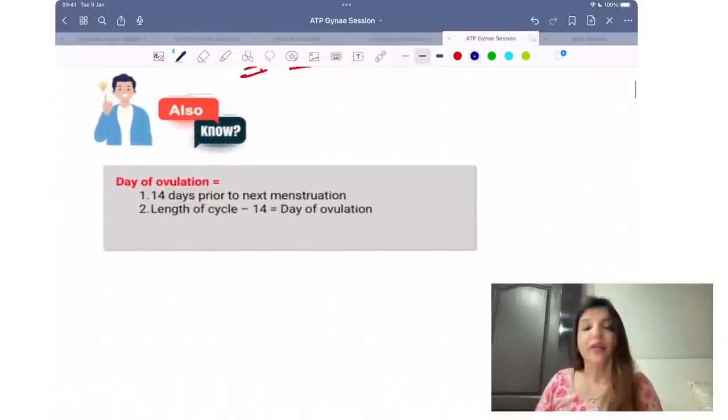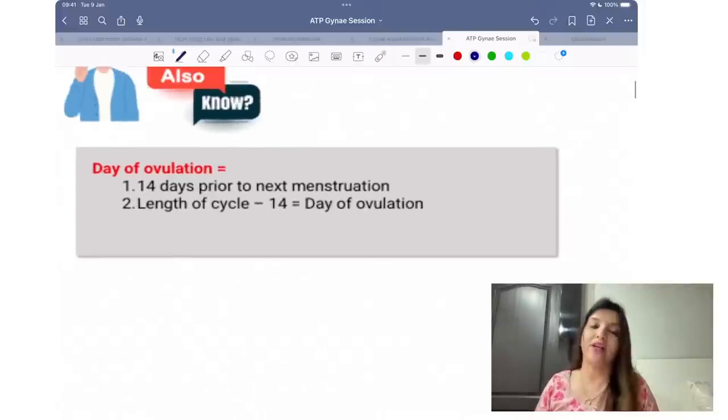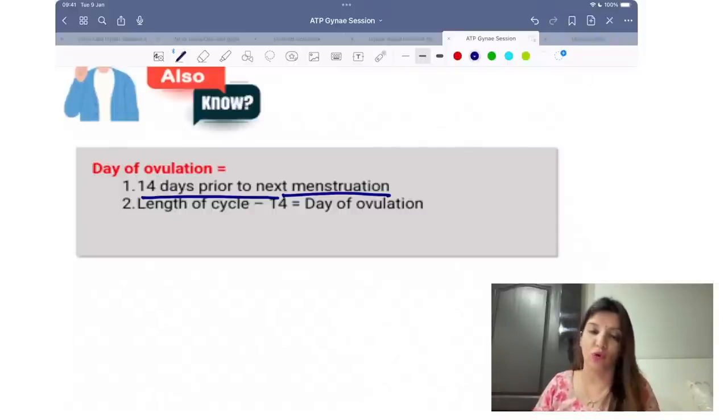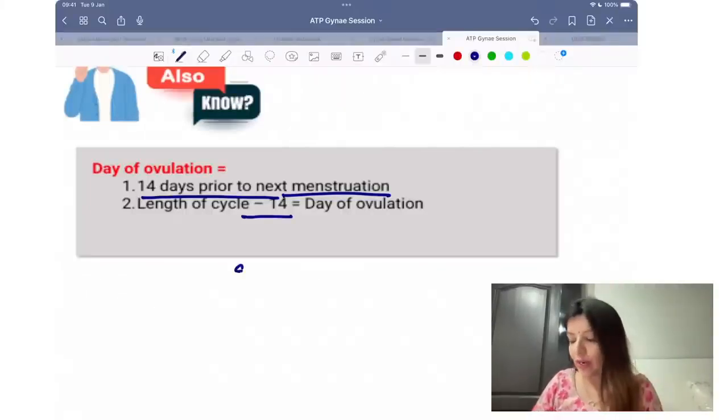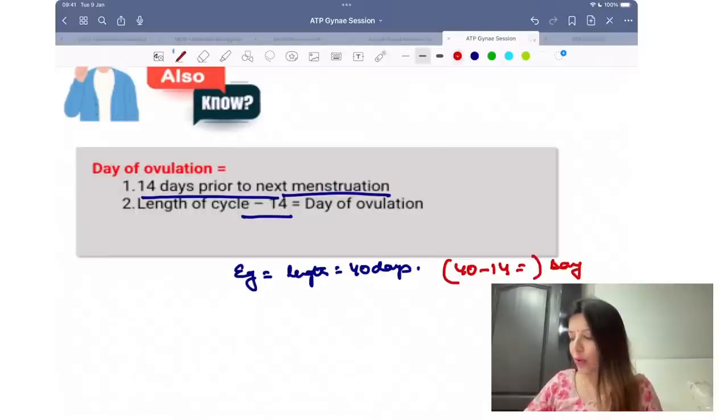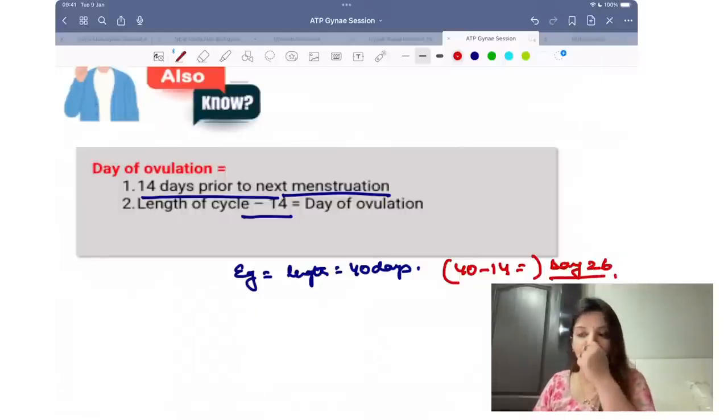Okay. Now, day of ovulation. They ask you questions on the day of ovulation. Whenever we have to calculate the day of ovulation, it is 14 days prior to the next menstruation. Or whatever is the length of the cycle given to you, from that you subtract 14 and you will get the day of ovulation. For example, if the length of the cycle given to you is 40 days, then the day of ovulation is going to be 40 minus 14, which is day 26. That is how you have to calculate the day of ovulation.